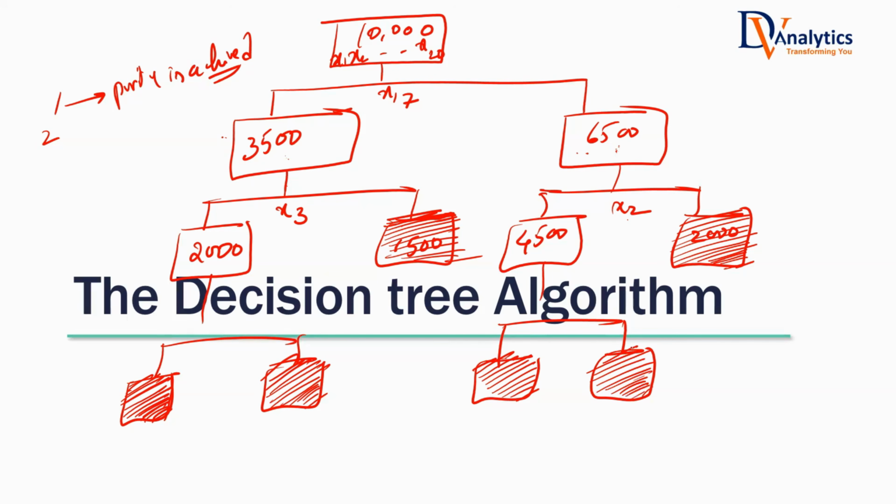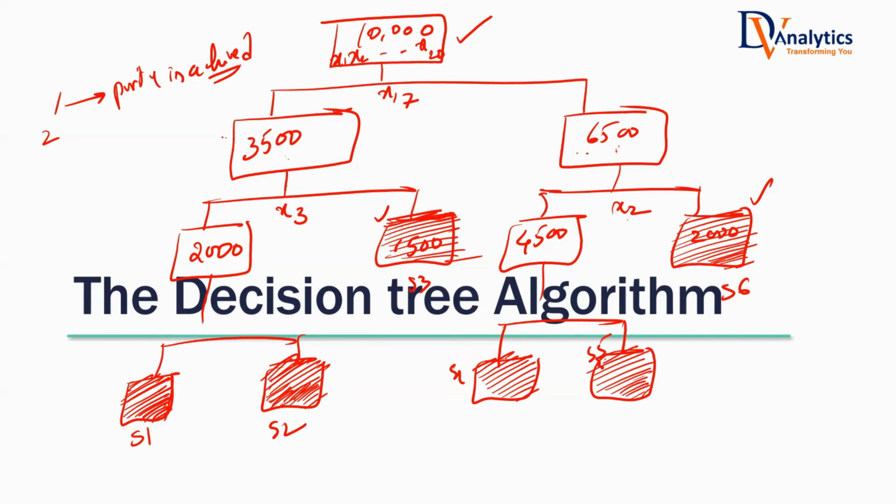In fact, that is the most frequently applied stopping criteria, because it is impossible to achieve absolute purity like this. There will be some segments that will be absolutely pure, but there will be a lot of segments that are somewhat impure, but that is the best that we could achieve. That way, the decision tree takes the full data as input. It divides the data into segment 1, segment 2, segment 3, segment 4, segment 5, segment 6, like that. It will divide into subsets or segments.